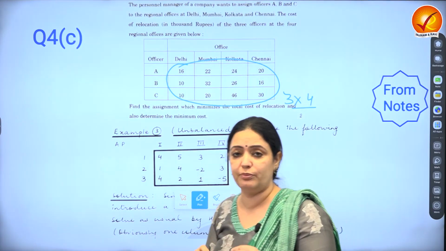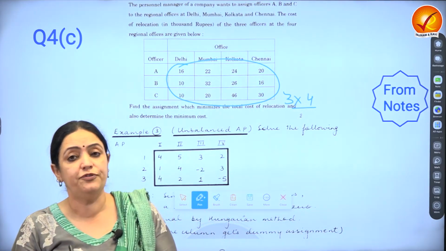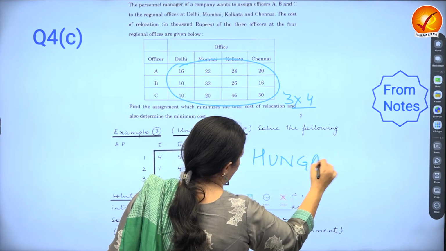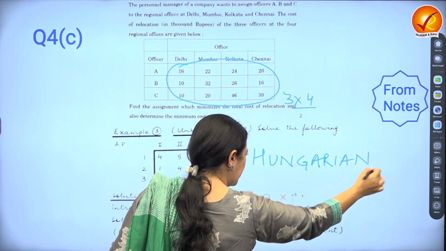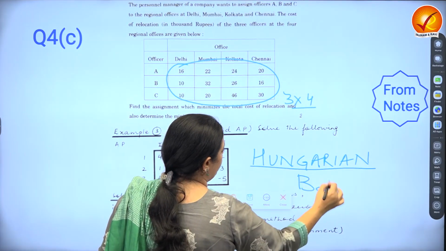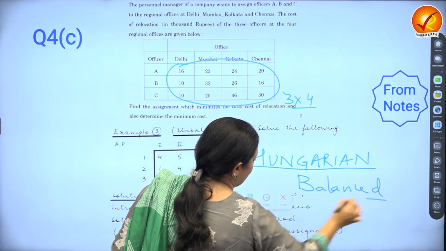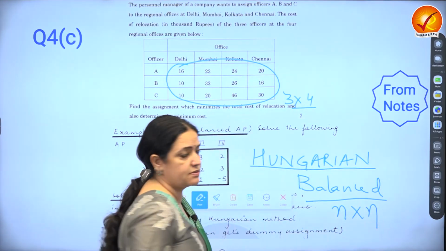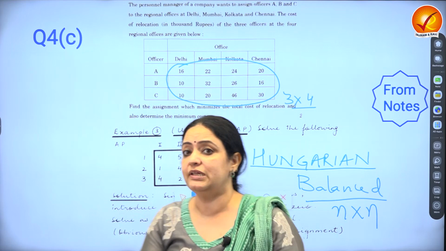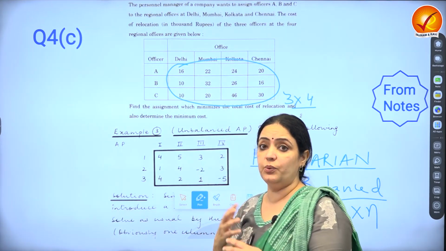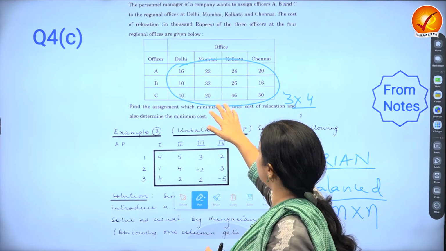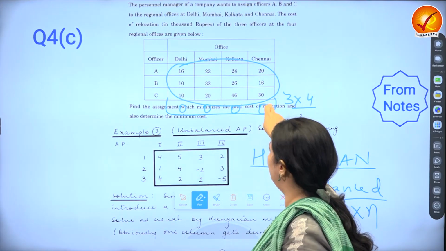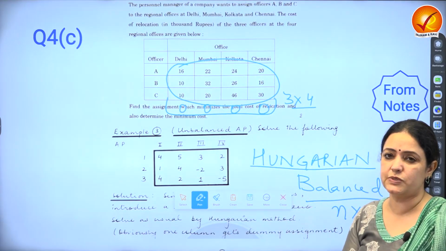If you had taken the trouble of writing that down, and if you knew that for assignment problem we follow something called the Hungarian method, and the first step in the Hungarian method is that the problem must be balanced, by which we mean it can only be applied to an n cross n matrix. So basically I call it a step 0. Before you start doing the question here, you would have to introduce a dummy row with all the costs as 0, and then only you can proceed.